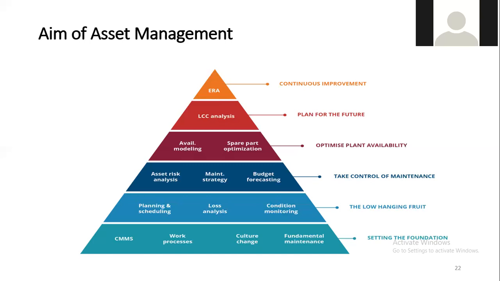They can also monitor the condition in the second stage. Moving to the top, asset risk analysis is done along with the maintenance strategy, and the budget is forecasted. This is for taking control of the maintenance, which happens in the third step.